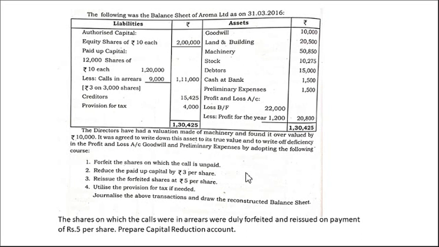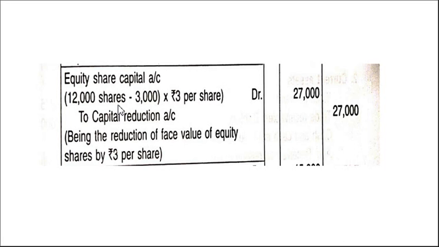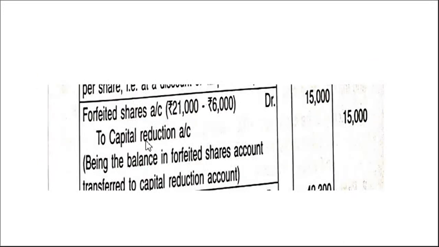Then we should see in the capital reconstruction account how much money we have. If we fall short, then we can use the provision for taxation. This money we can use. Add the balances in capital reduction account. Here we have capital reduction account 27,000 credit balance, plus in this entry we have capital reduction account 15,000. Add both. How much is it? Total capital reduction account 42,000.